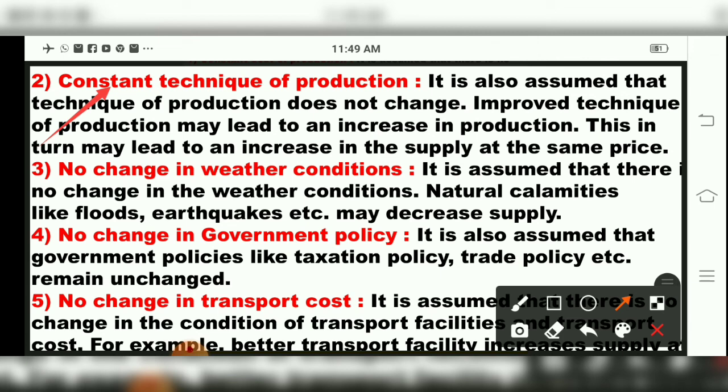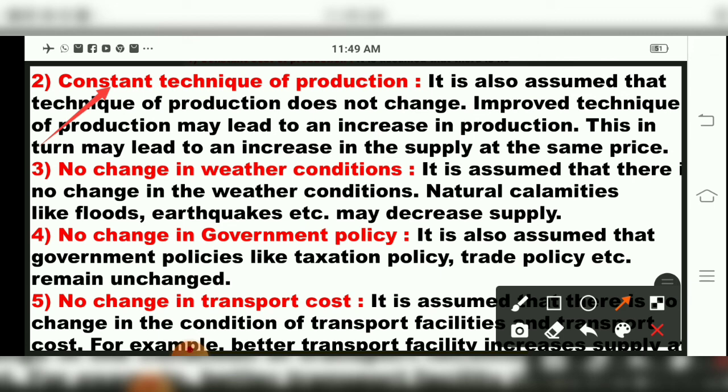So this in turn may lead to an increase in the supply at the same price.